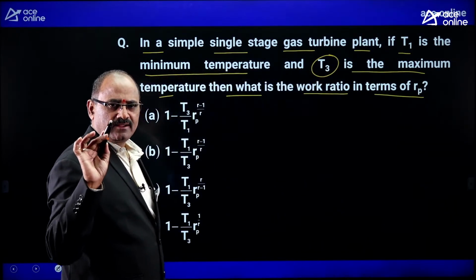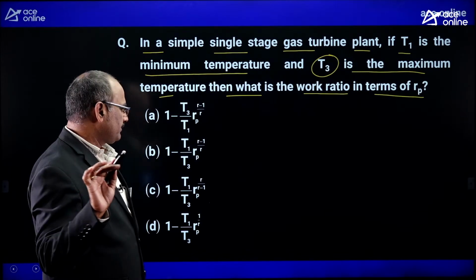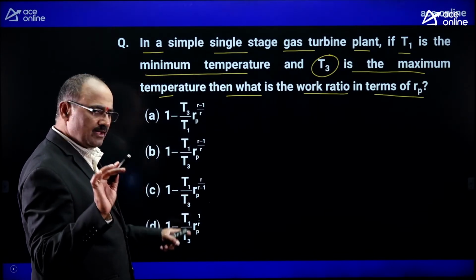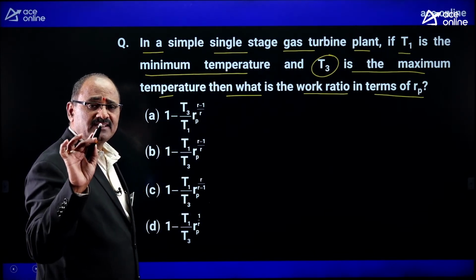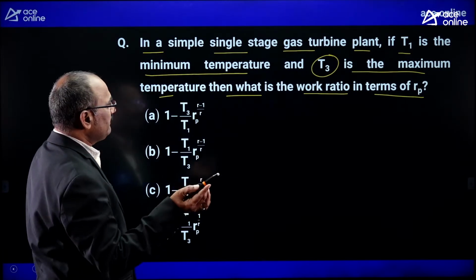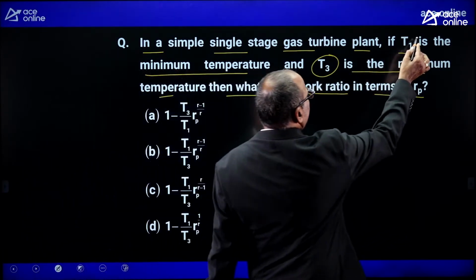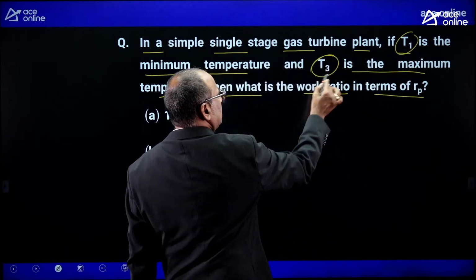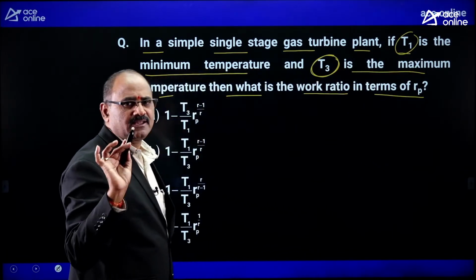You are asked to decide the work ratio in terms of pressure ratio and the temperature limiting ratio, given that T1 is the minimum temperature and T3 is the maximum temperature.